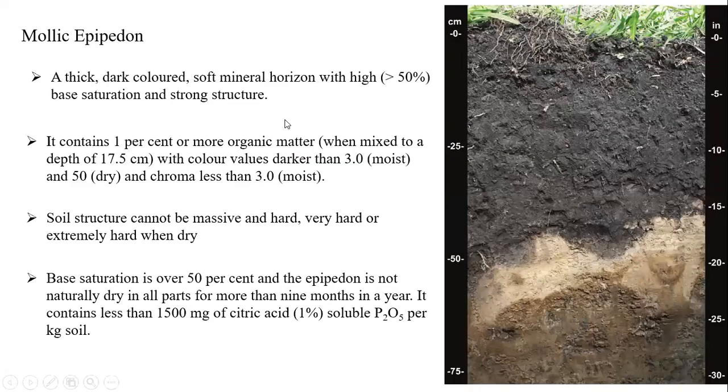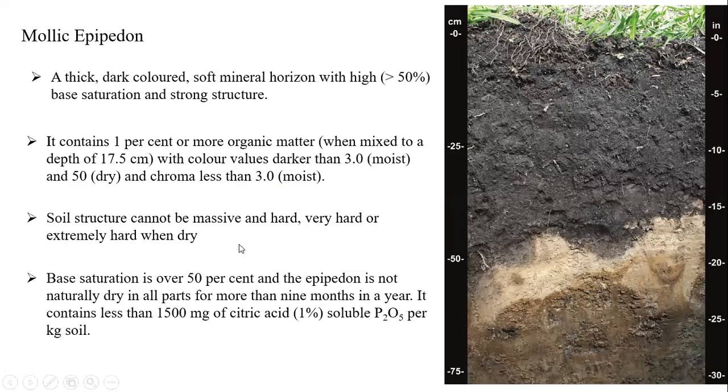Next, mollic. Generally, students, this type of epipedon you can observe in Mollisols. Anyhow, we will see about this mollic epipedon: a thick, dark color, soft mineral horizon which has more than 50% base saturation and strong structure like this. See how thick it will be, very thick.